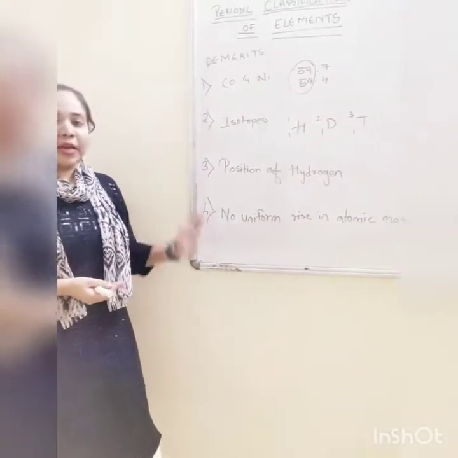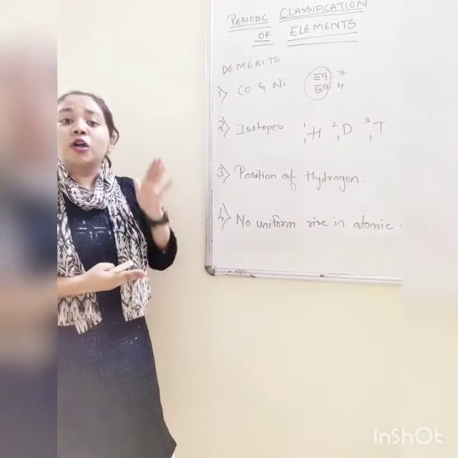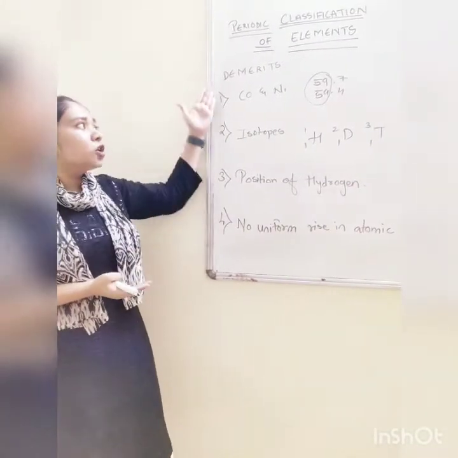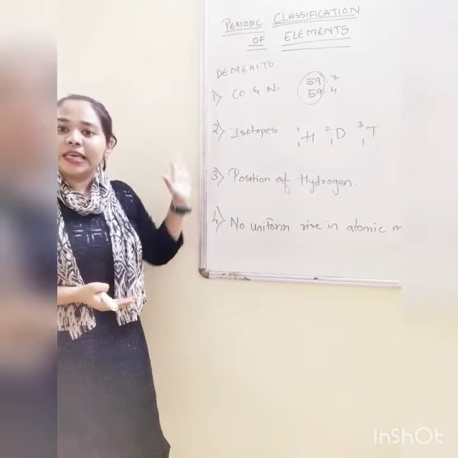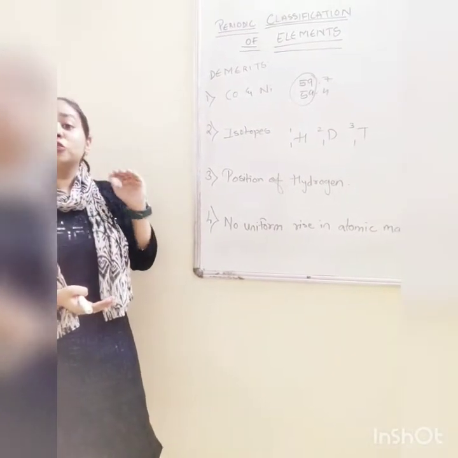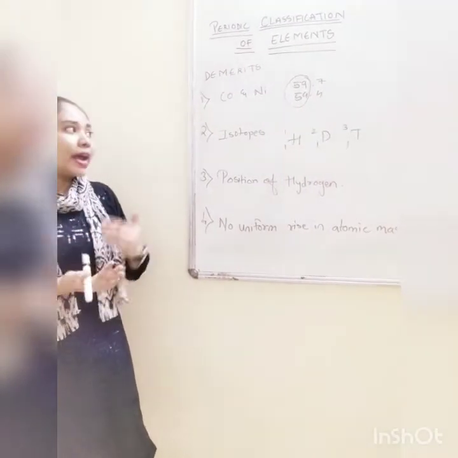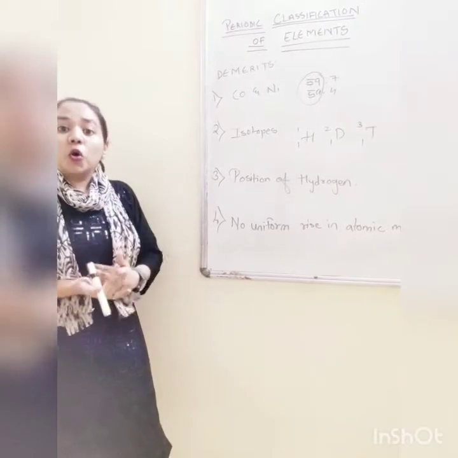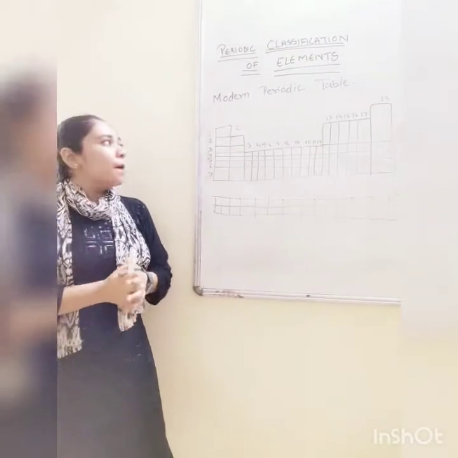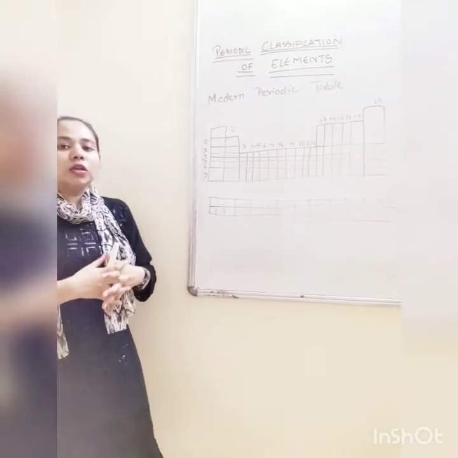So these were the demerits, and because of that, we do not use Mendeleev periodic classification to learn the elements, because we cannot take any law which has so many demerits in it. So we need to rectify them and we need to form a new law. And that law was formed by Henry Moseley, known as modern periodic law.